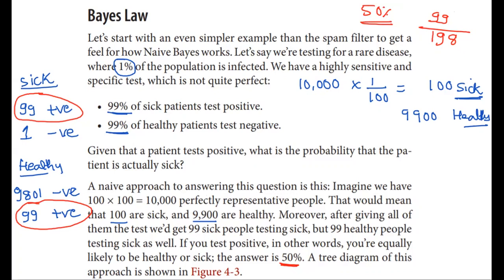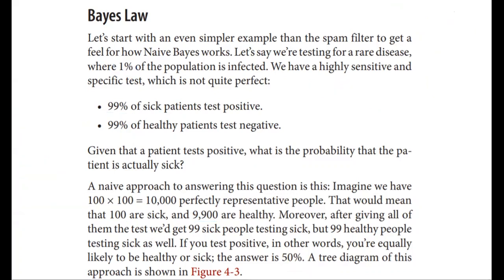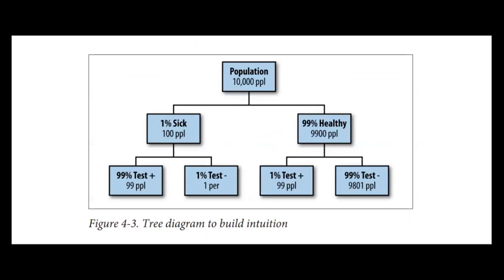So the same thing we shall see as a tree diagram here. In the tree diagram, the same thing has been represented.